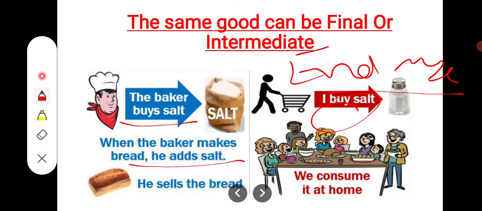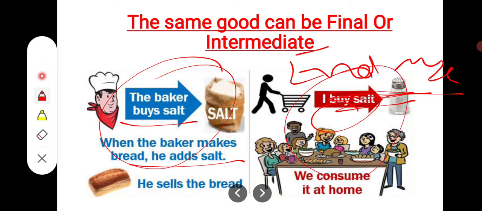So students, the end use of the good is the principal basis of classification between an intermediate good and a final good. So students, I hope the concept of classification of goods is clear to you.